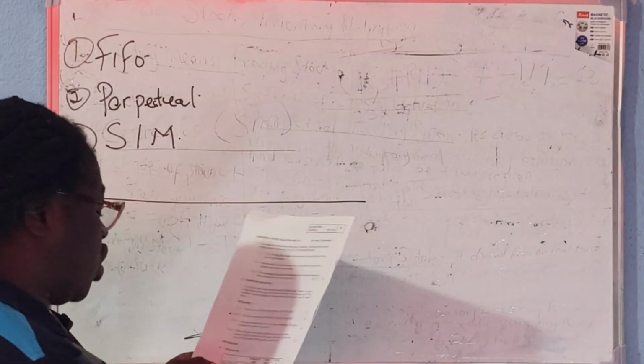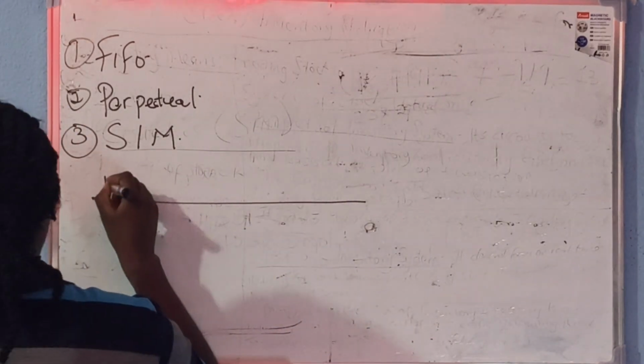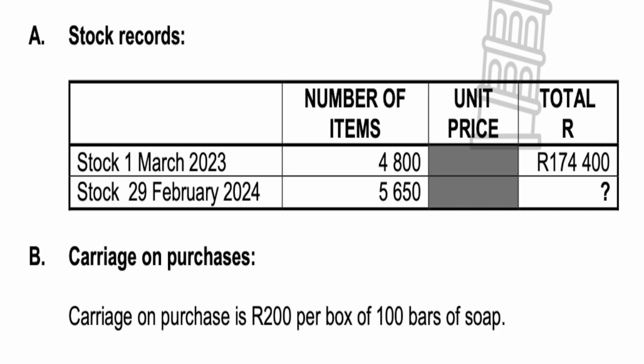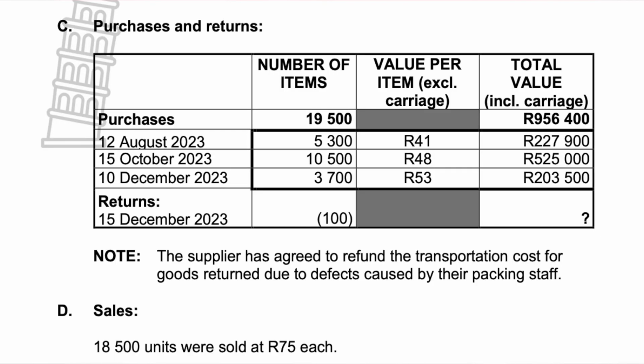Our opening stock amount is 174,400, and that is for 4,800 stock. And then the total of our purchases is 956,400, and that is for 19,500 stock.